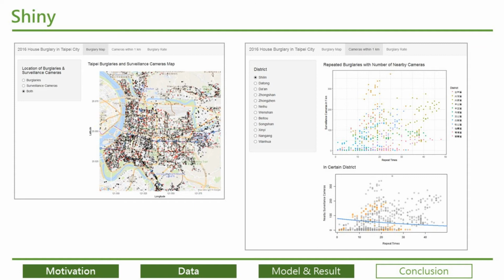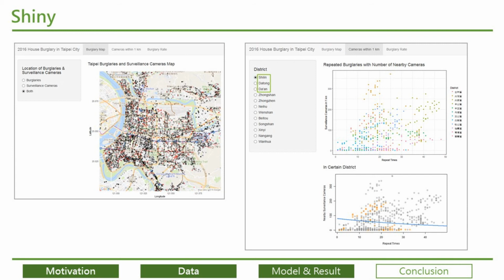The second tab is cameras within 1 kilometer. I make a scatter plot of all districts and you can choose any district you like on the left hand side to see the trend of that certain district. After analyzing, I found out that Shilin and Datong have negative trends and Da'an has a flat trend. Others are positive. So maybe it's time for us to know more about the solution rate of these 3 districts and make some change.